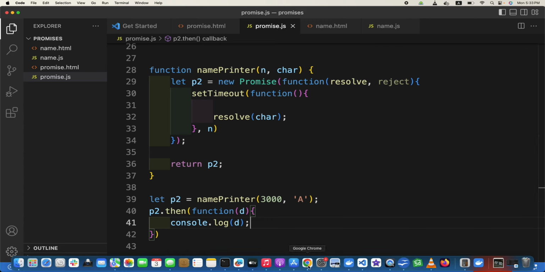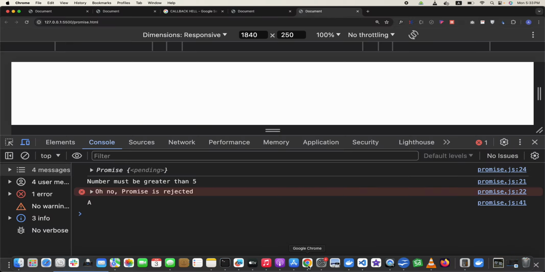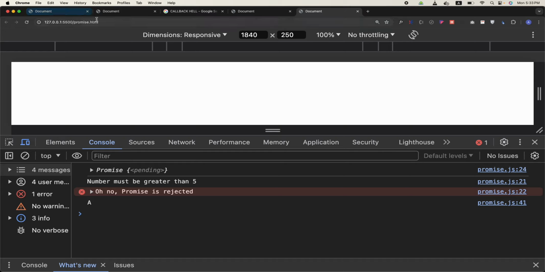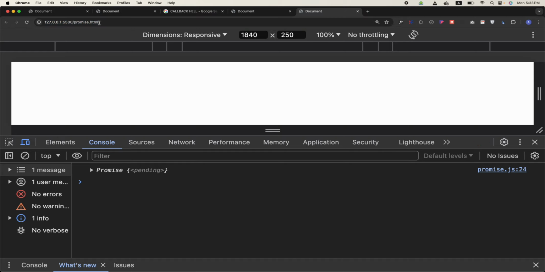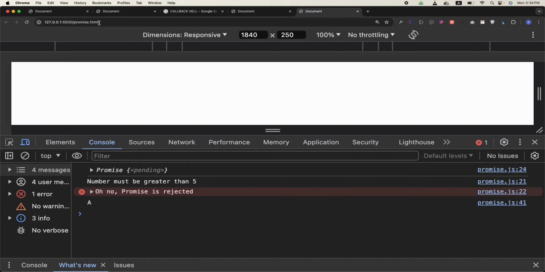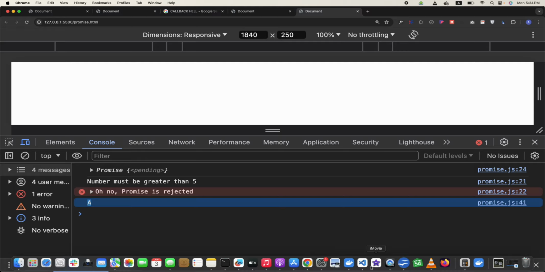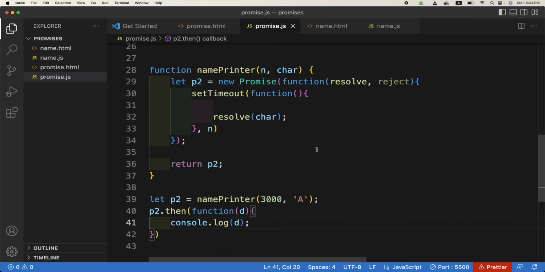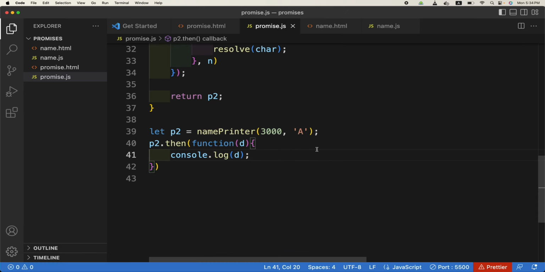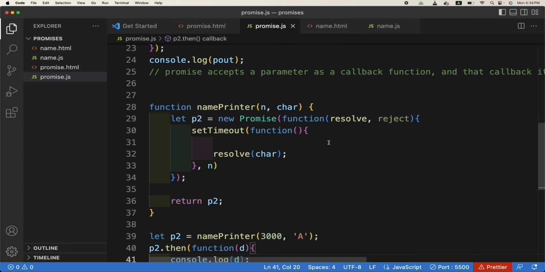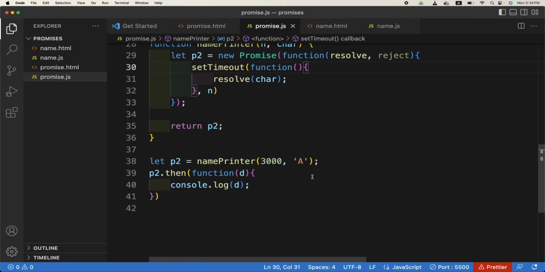Okay, so if I check it, this A has been printed after 2 seconds. Okay, is this clear, or should I repeat? Okay, so once A has been printed,